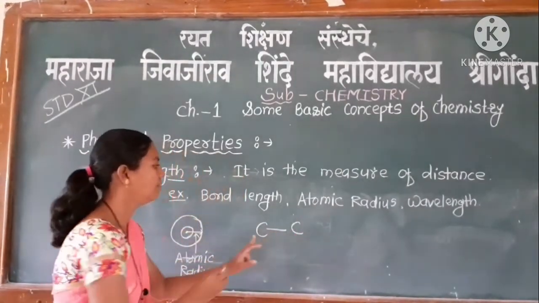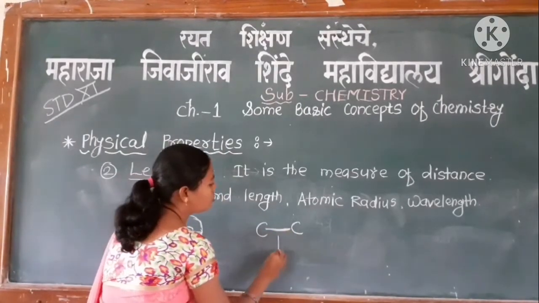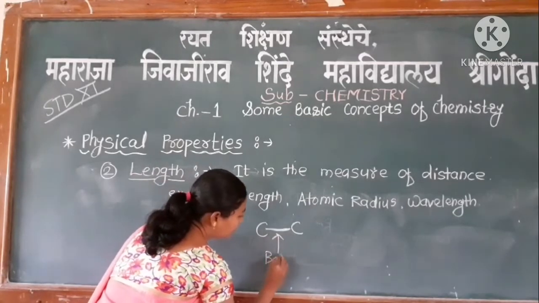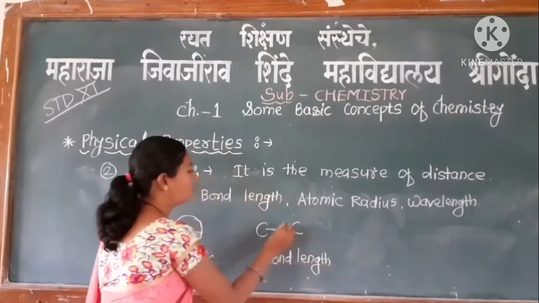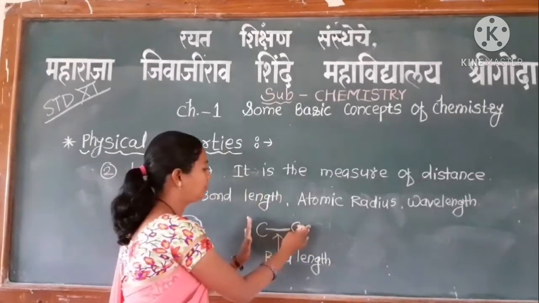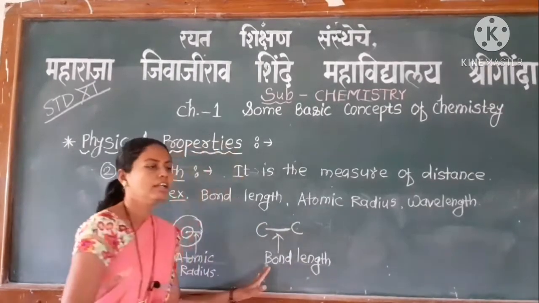Bond length is present in the carbon-carbon bond. That is, there are two carbon atoms. The distance between these two carbon atoms is called the bond length. These two atoms are separated from each other by a distance which is called the bond length.